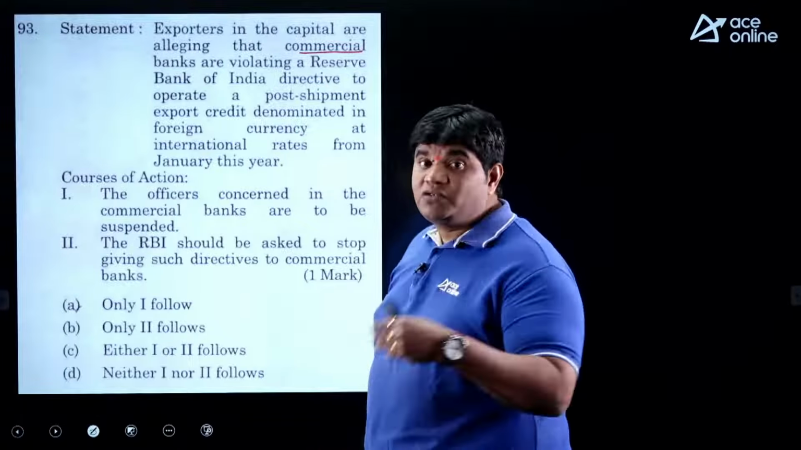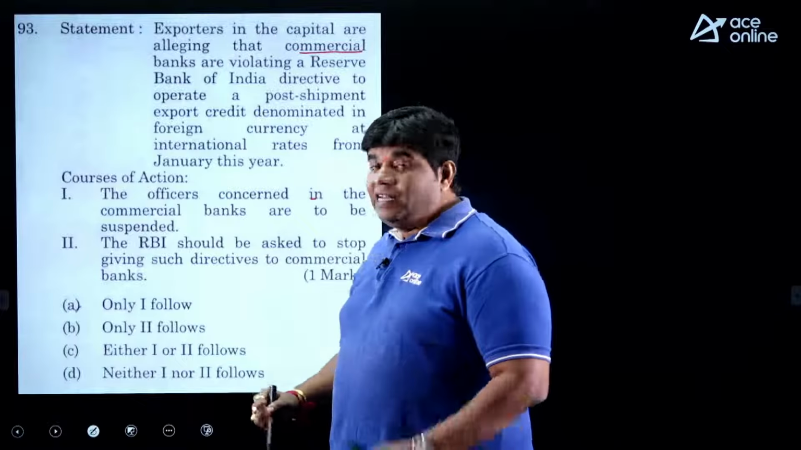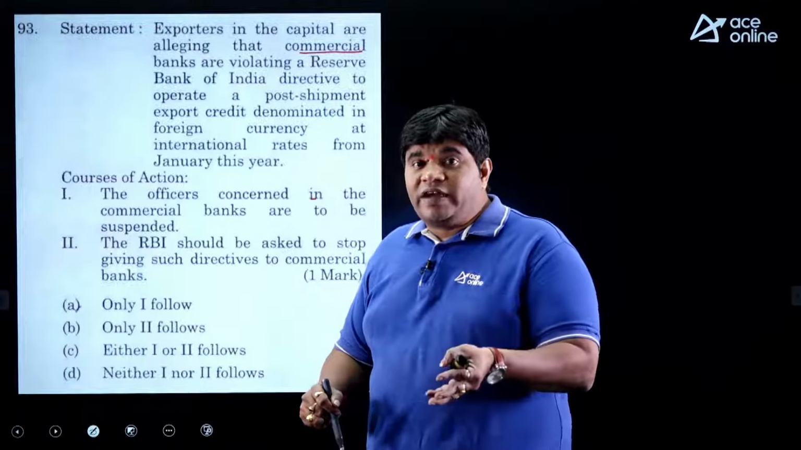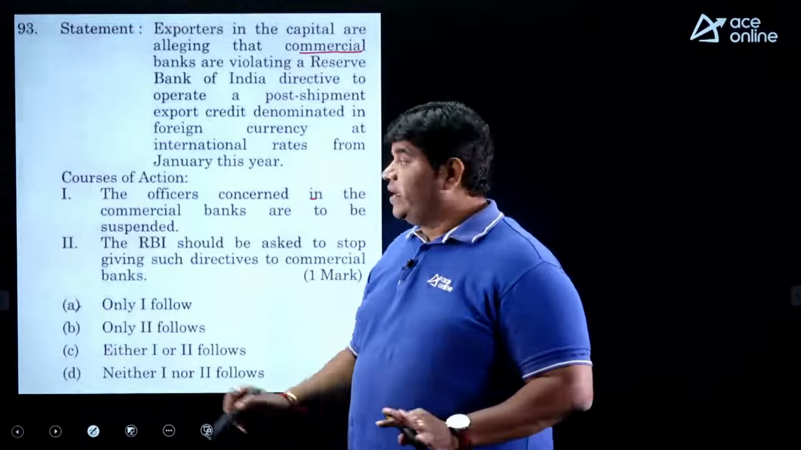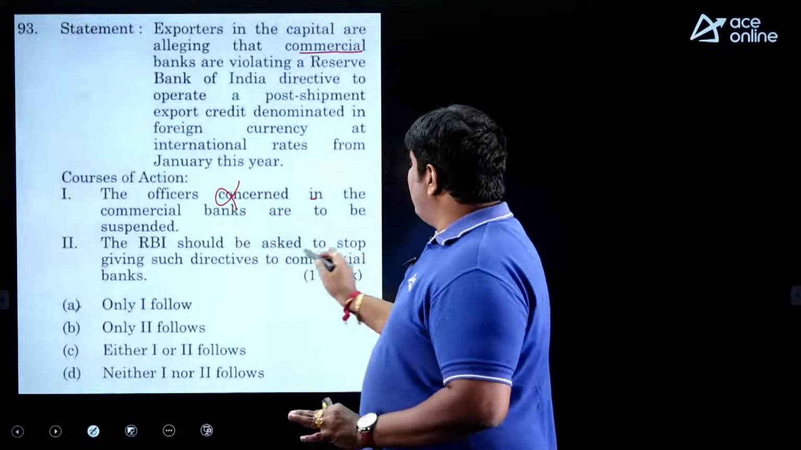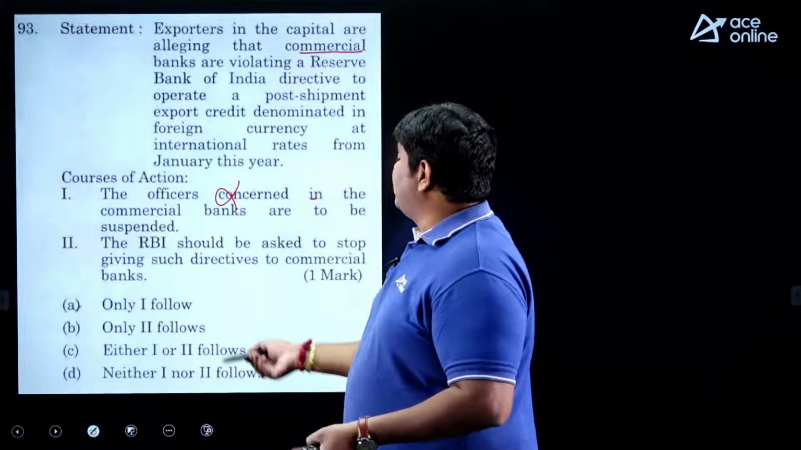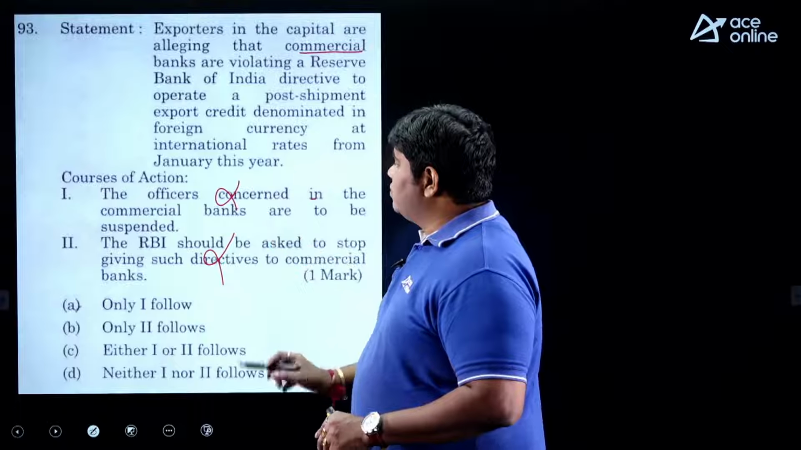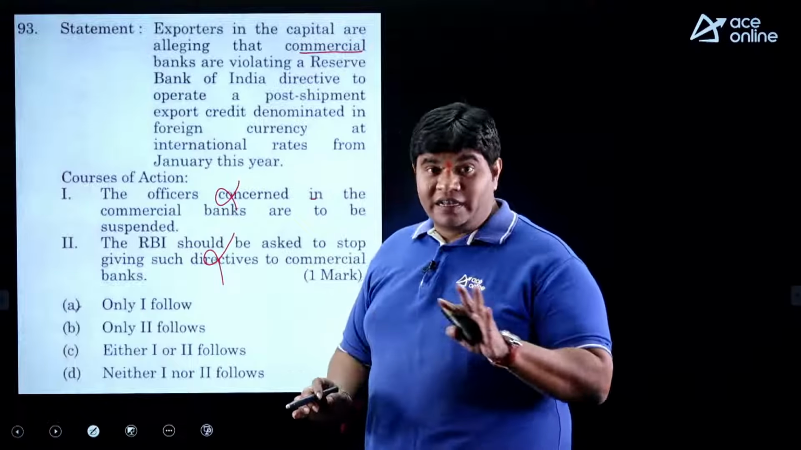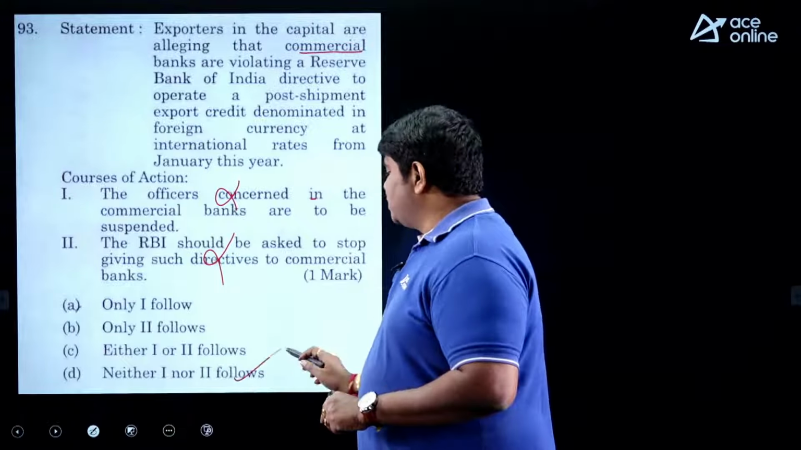The officers concerned in the commercial banks are to be suspended. They are violating, but only because of the violation, suspending is not a correct way. The RBI should be asked to stop giving such directives to commercial banks. That is also wrong. First one wrong, second one also wrong. These 2 are not correct actions. So option D is the answer.